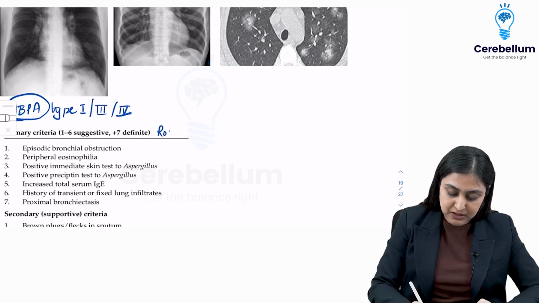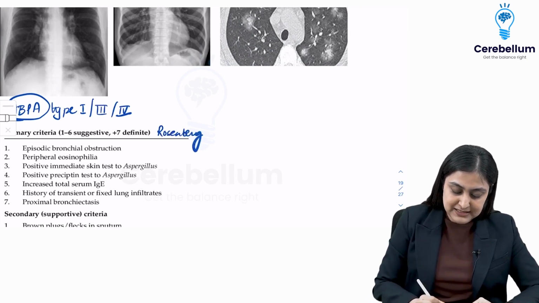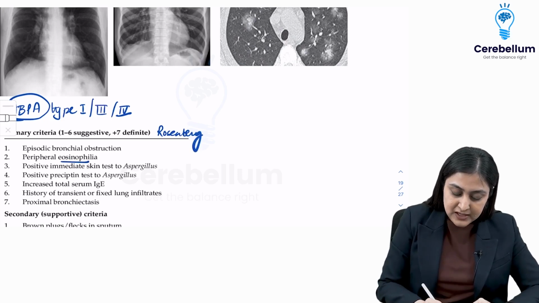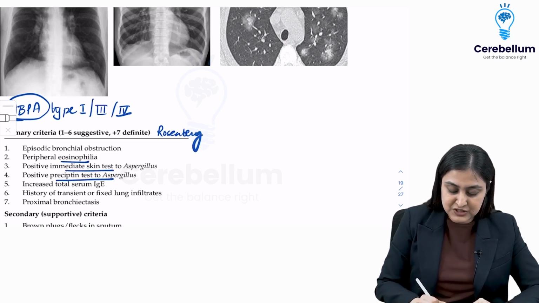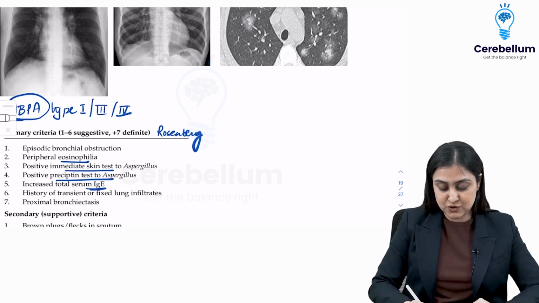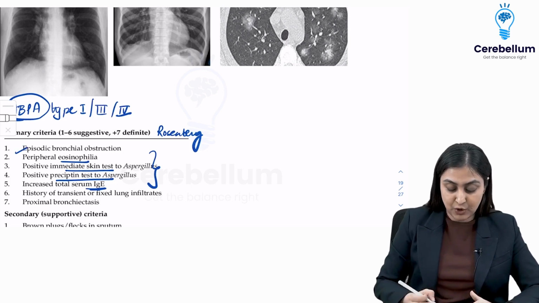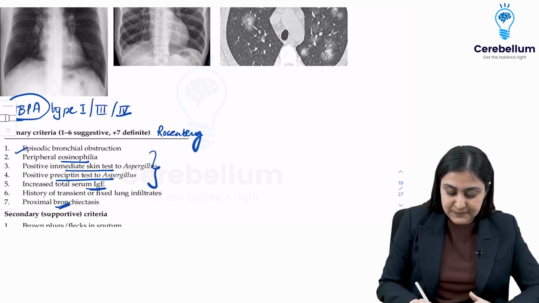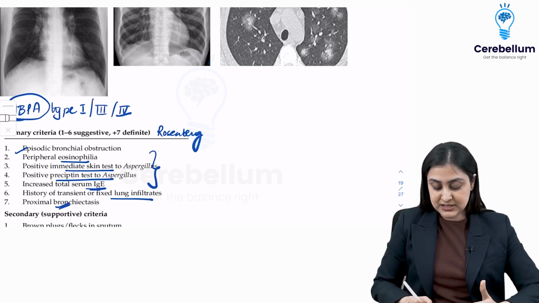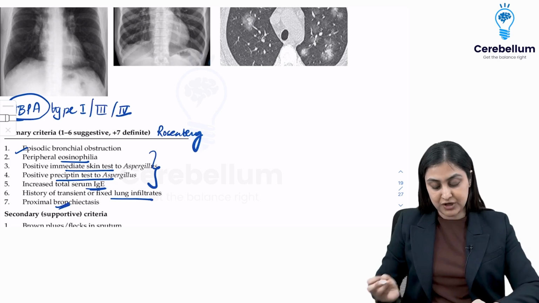In Rosenberg criteria, what you're going to be seeing is there is eosinophilia, skin test or precipitin test is positive, IgE is raised. So these are all markers of type 1. You can have episodic bronchial obstruction or bronchiectasis with transient infiltrates. You can have flecks in sputum or late skin test.